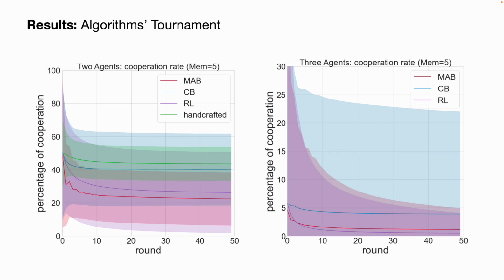We can also generalize the two-agent iterated prisoner's dilemma to three agents or n agents, where similarly, if all the agents defect, they will be placed in the all-defect zone. If all of them cooperate, they will be placed in the all-cooperative zone in the payoff matrix. If there is at least one agent being cooperative and one agent being defective, then they will be placed in the other two quadrants in the payoff matrix. In this case, we find a similar pattern where the contextual bandit appears to be the most cooperative agent, but of course, all of the agents are relatively low in their percentage of cooperation compared to the two-agent scenario. This is because now the stakes are higher for them: being cooperative and getting screwed, since there are more opponents being played right now.